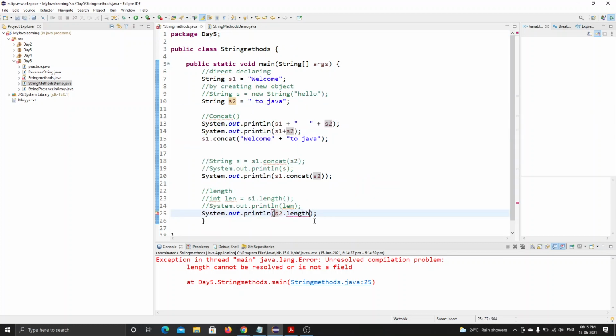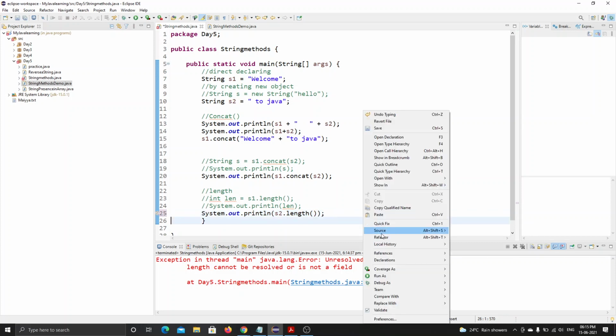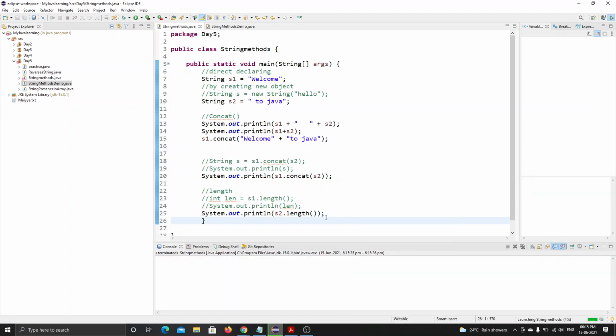Let's print it. See, it is printing 8. Including the spaces: 1, 2, 3, 4, 5, 6, 7, 8. It includes spaces also. If only characters, then there are only 2 and 4, that is 6 letters, right? But it is giving me 8 because it also counts space as a character. So it is giving me the length as 8.